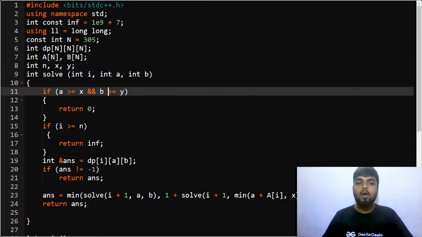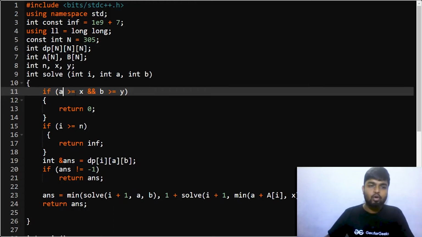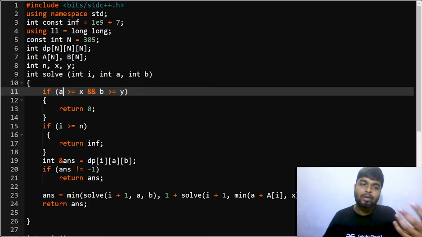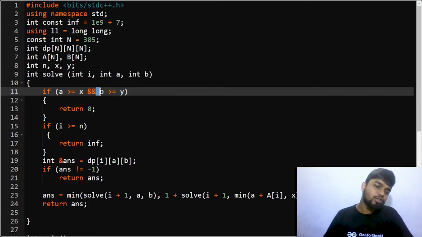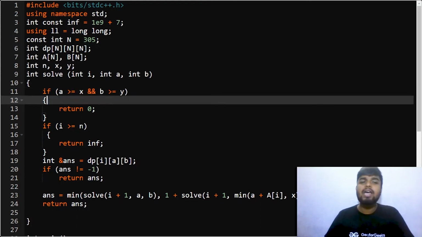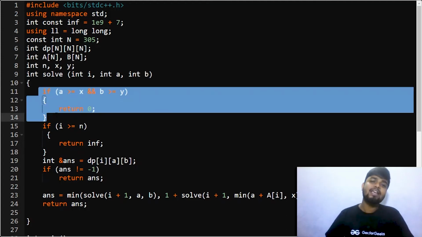Let's suppose you are at the current state where you have I, A and B. If so far your summation of A is greater than or equal to x and your summation of B is also greater than or equal to y, then you can simply say that you have reached all the states.